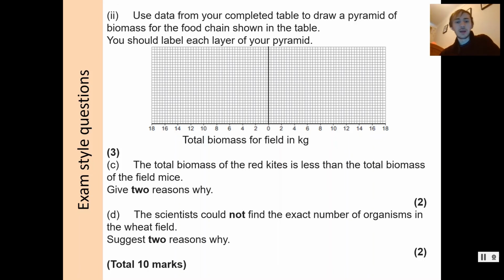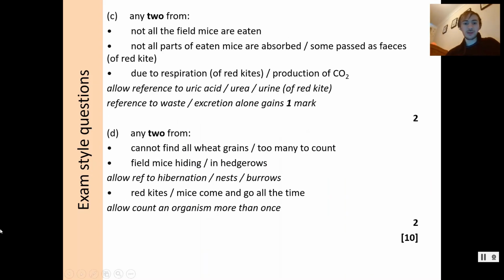Need 2. The scientists could not find the exact number of organisms in the field. Suggest 2 reasons why. Well, the mark scheme says you can't find all the wheat grains, too many to count. The field mice might be hiding, and red kites come and go all the time. Fine.